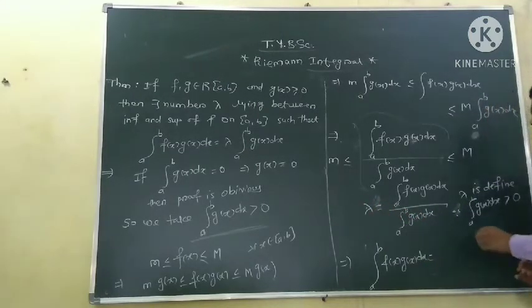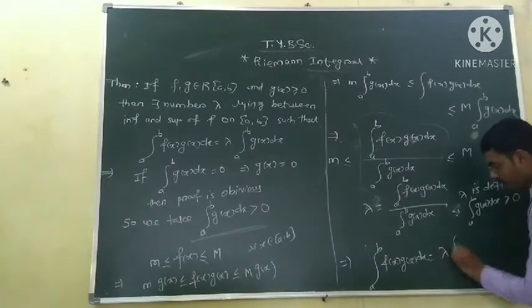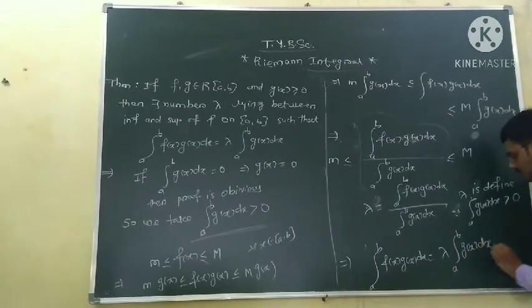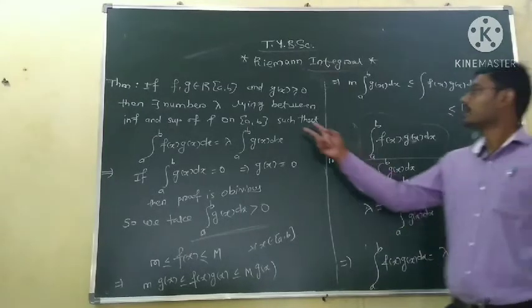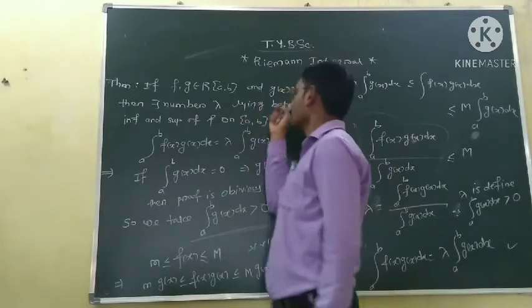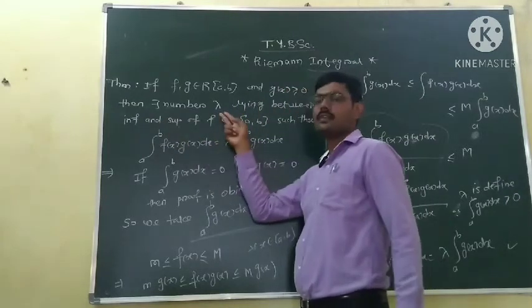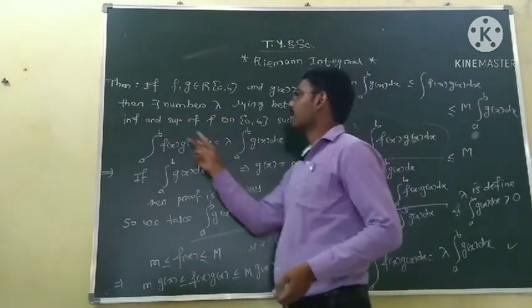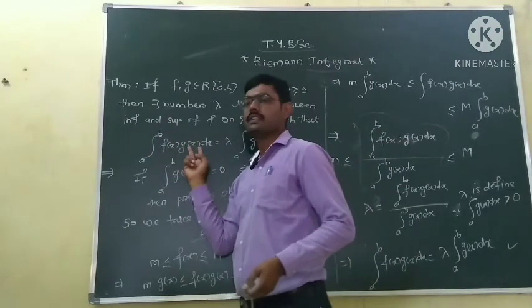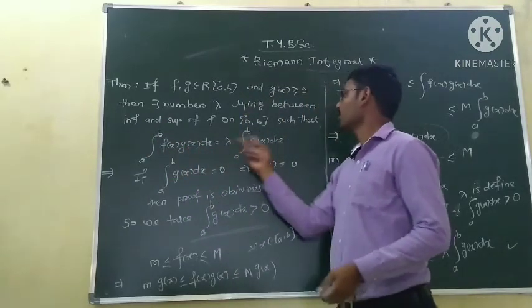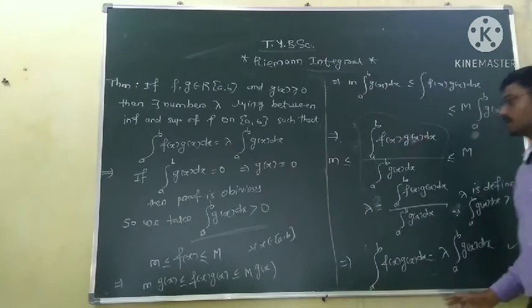Okay, so the divisor becomes a multiplier, equal to lambda into the integration of the function g. Okay, so we have proved there is a lambda lying between the infimum and supremum of the function such that the integration of f and g is equal to lambda into the integration of g. Okay, this is the proof.